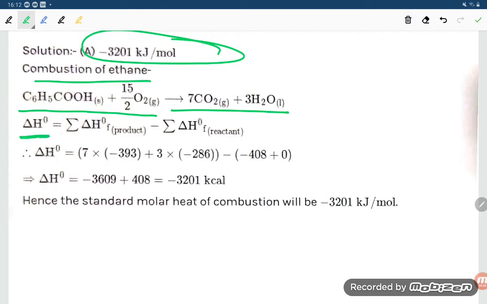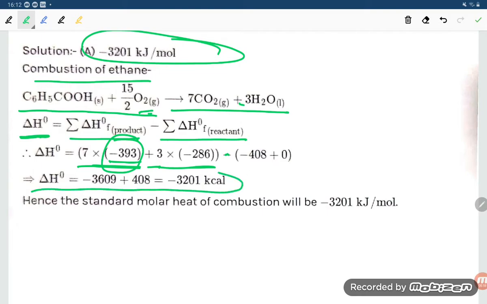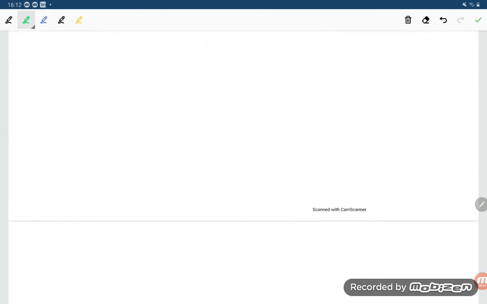So the delta enthalpy of reaction is the enthalpy of products minus the enthalpy of reactants. For the products, 7 moles of carbon dioxide, each minus 393, plus 3 moles of water, each minus 286. For oxygen, it is in the standard state, so no enthalpy, and for benzoic acid they have given 408. If you add these up, you get minus 3201. Hence the standard enthalpy of combustion will be minus 3201 kilojoule per mole.